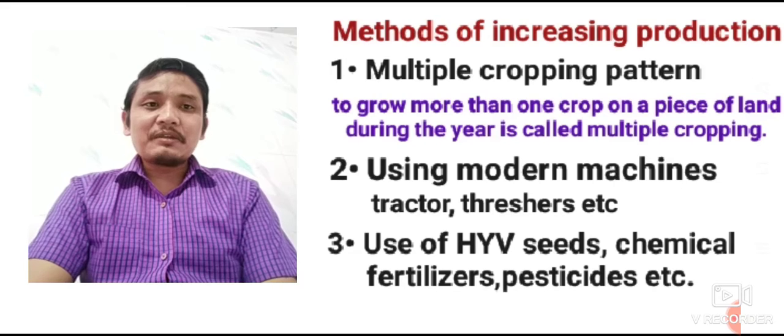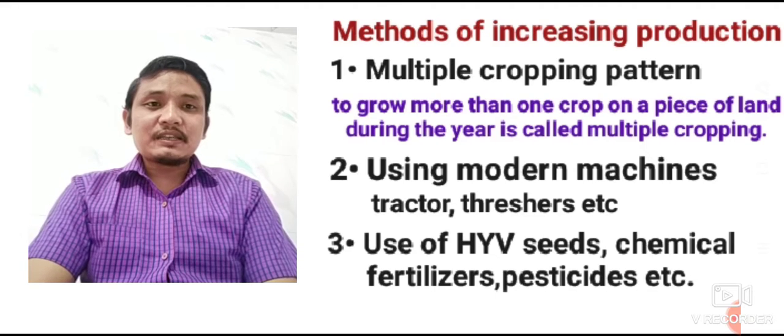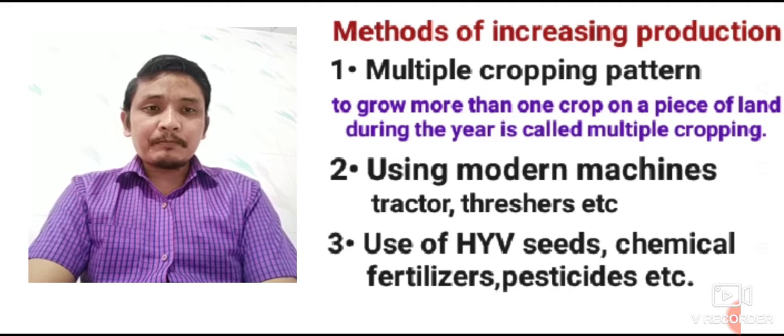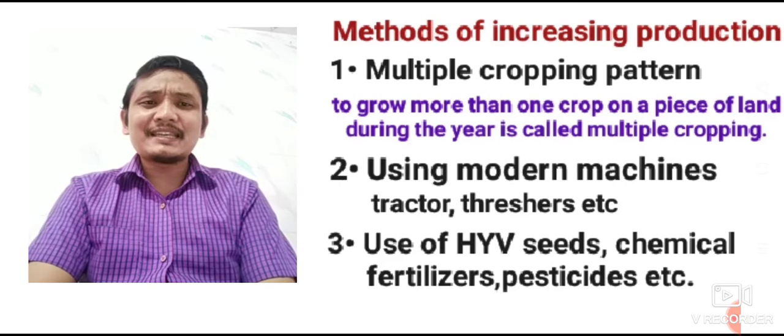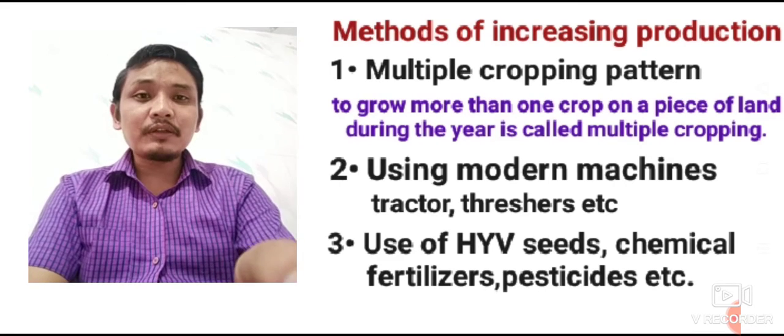That means three methods or ways to increase the production or the productivity: number one, practicing multiple cropping pattern; number two, using modern machines; number three, use of HYV seeds, chemical fertilizers, pesticides, etc. Okay. Now,